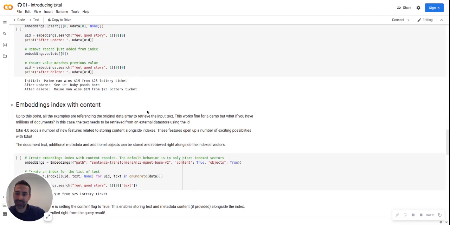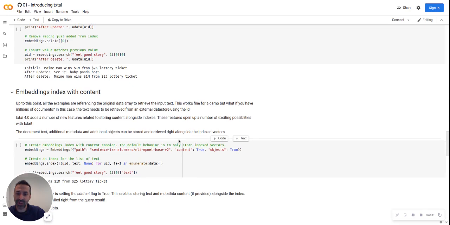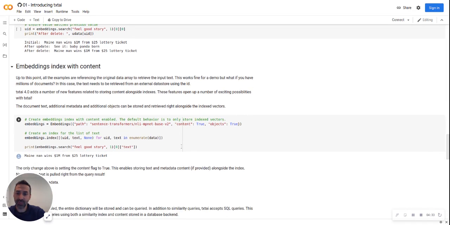Up until txtai 4.0, there was really only support for storing vectors, and as you see in this example, you would only store the vectors and the text is expected to be somewhere different. But with 4.0, you can store content within the database. That's an important change that opens up a lot of different options.